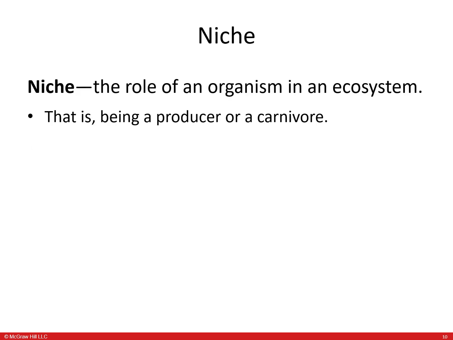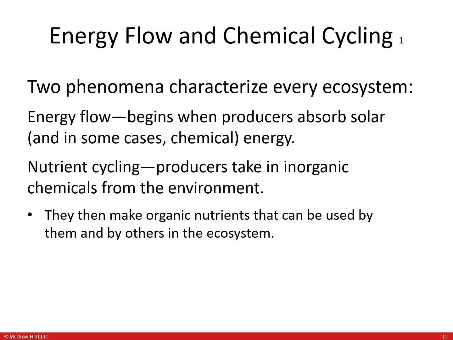Niche. It's the role of an organism in an ecosystem. An example of this would be producers or carnivores. Two phenomena characterize every ecosystem. One is energy flow, and it begins with the producers that take energy from the sun. It doesn't have to be energy from the sun, but usually it is. It can also be chemical energy.